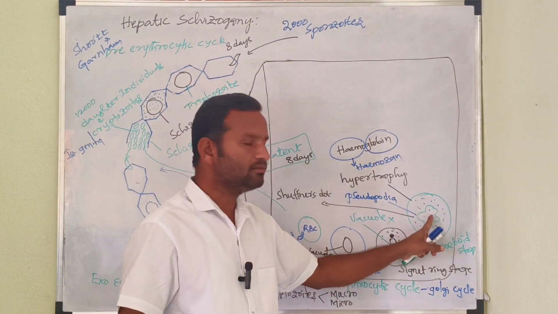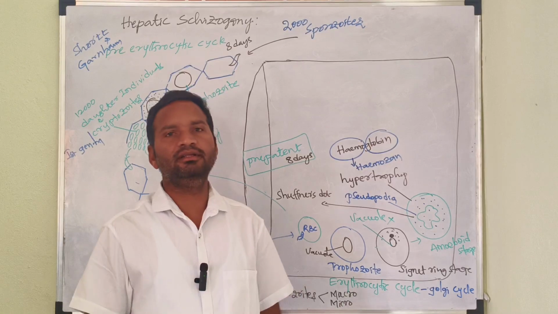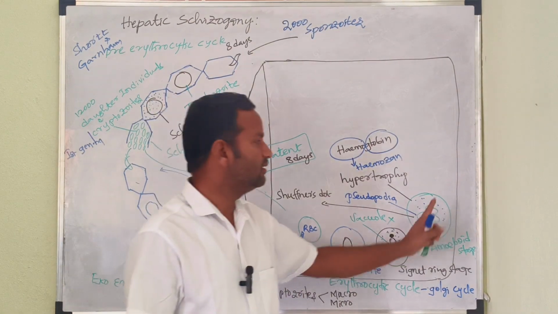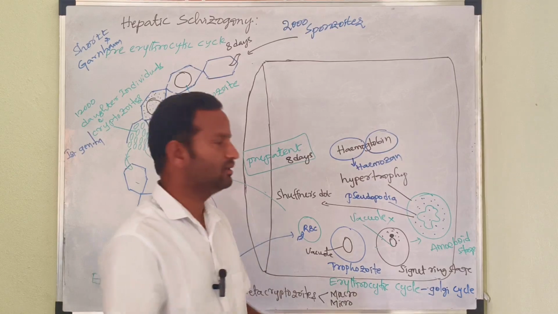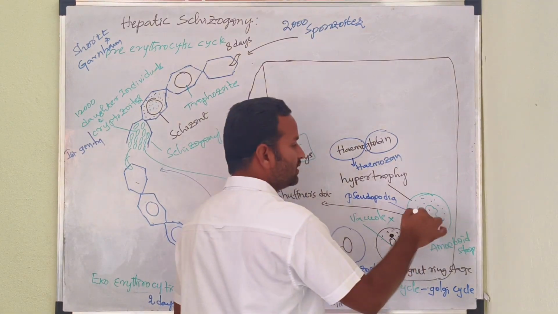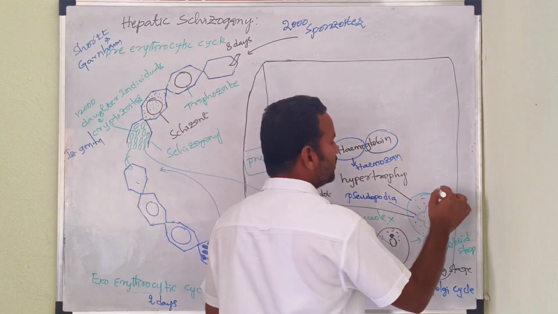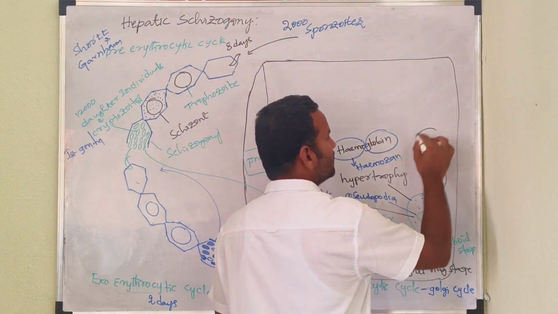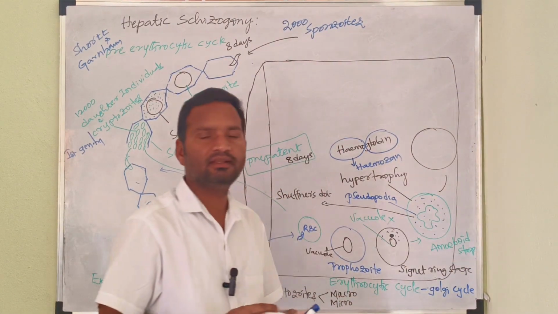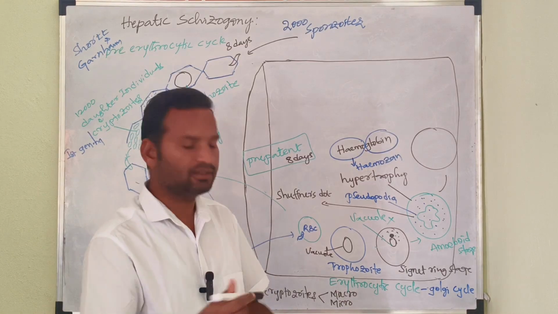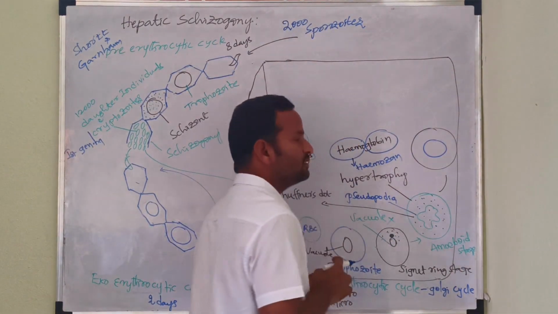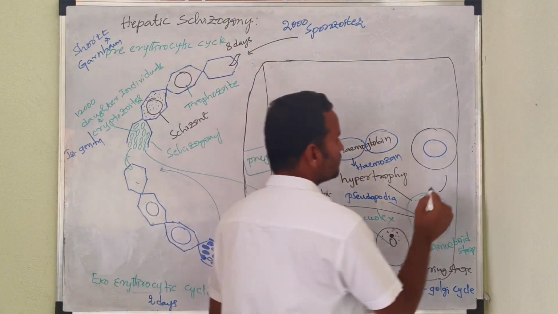Later, the amoeba is removed. It means the pseudopodia are lost, and then it becomes the schizont. After the removal of the pseudopodia from the amoeboid stage, it is converted into the schizont stage.